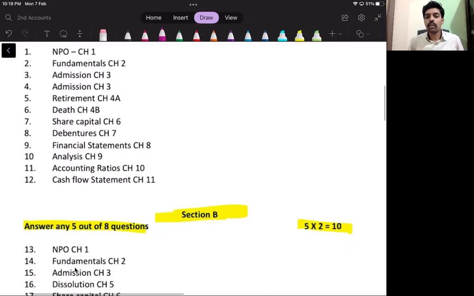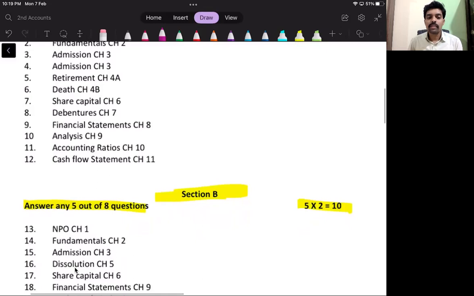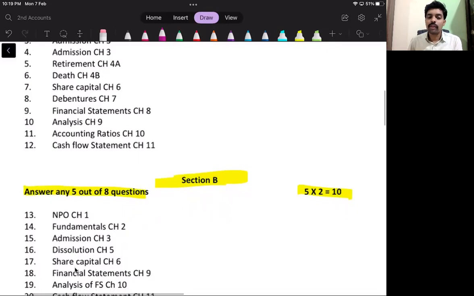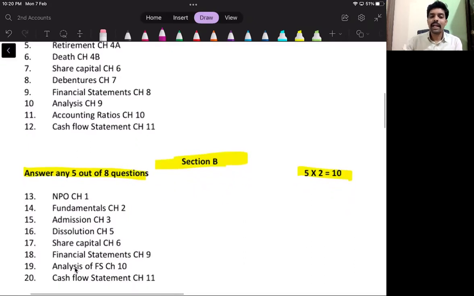Question number 14, you can expect from fundamentals, that is chapter 2. Question number 15, chapter 3, admission of a partner. Question number 16, dissolution, that is chapter 5. Question number 17, accounting for share capital, chapter 6. Question number 18, financial statements, that is chapter 9. Question number 19, analysis of financial statements, that is chapter 10. Question number 20, cash flow statement, that is chapter 11.